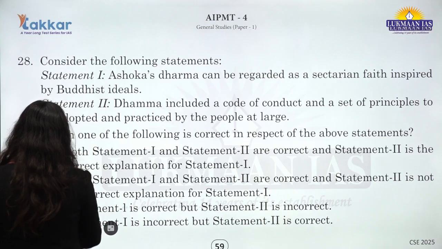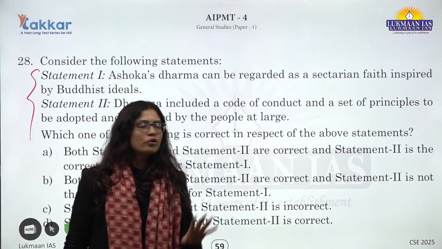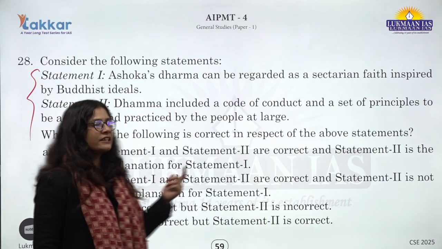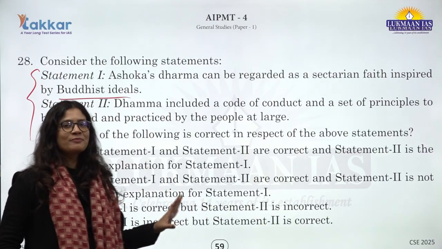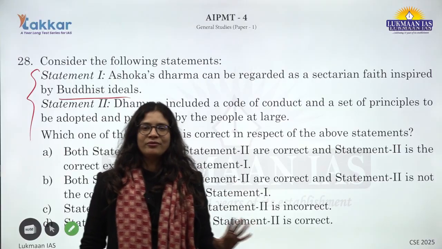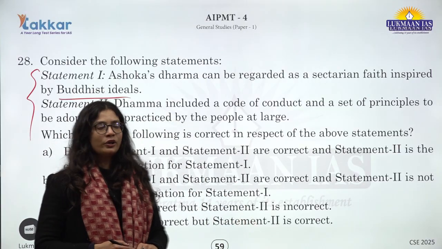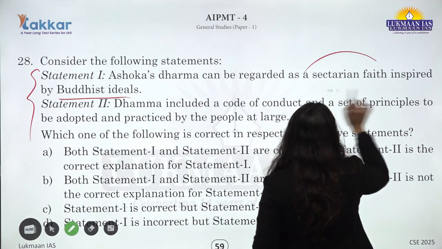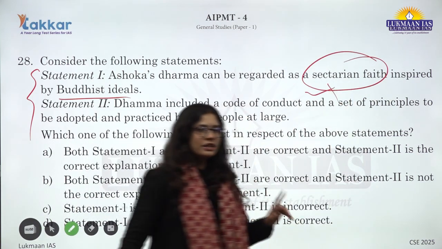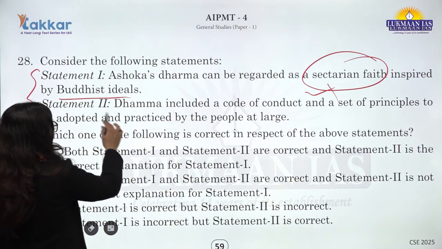Okay. Next question is around this assertion reason question, that Asoka Dhamma is regarded as a sectarian faith inspired by Buddhist ideals. Asoka Dhamma is very famously known for the religious policies of Ashoka during the period, but it cannot be regarded as a sectarian faith. So statement 1 here becomes incorrect in that sense.